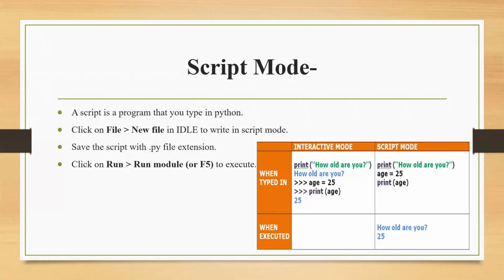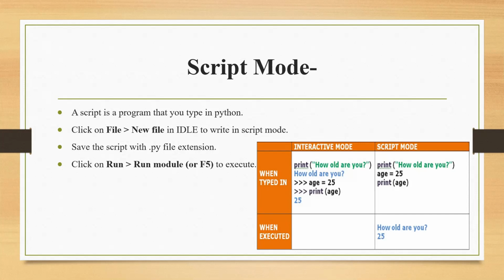Let us read the points in script mode. Number one, a script is a program that you type in Python. I told you in the starting also, script equals program, one and the same thing. Click on file, then new file in IDLE, that means the Python main window which appears in front of you, to write in script mode. Save the script.